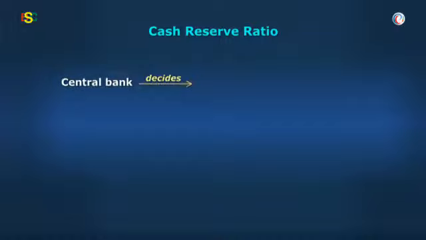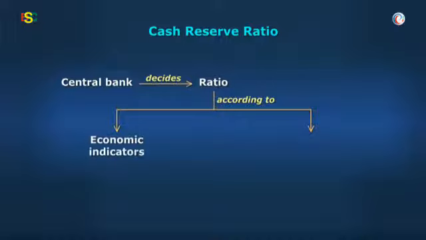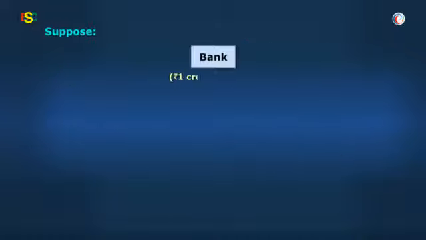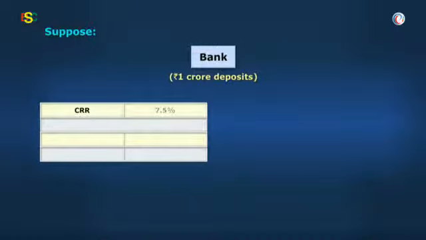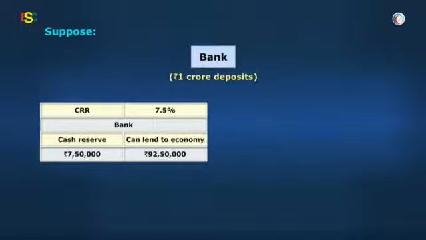The central bank decides the ratio from time to time according to the economic indicators and the growth requirements of the economy. Suppose the bank has 1 crore of deposits with them, and suppose CRR is 7.5%, it means the bank has to keep rupees 7,50,000 as a cash reserve and can lend only rupees 92,50,000 to the economy.